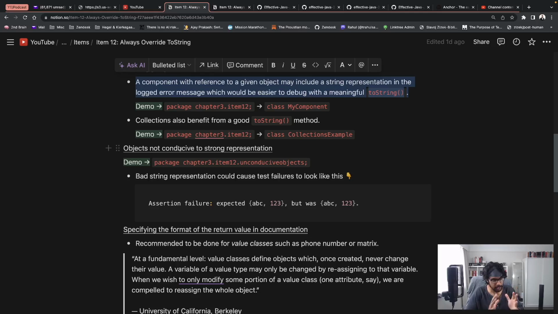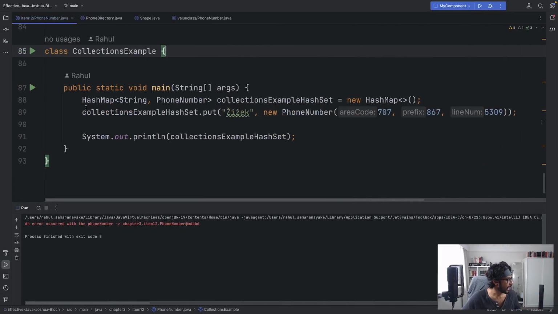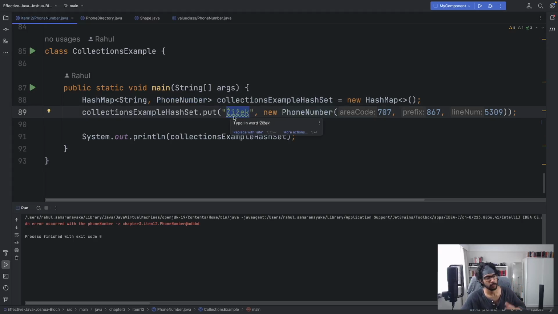Also, another ancillary point is that he said collections make good use of the ToString method. So if you look at this demo, once again I have a hash map that uses the phone number class. The key is of type string and the value is of type phone number. We're adding this key called Zizek, my favorite philosopher, and a new object of phone number.